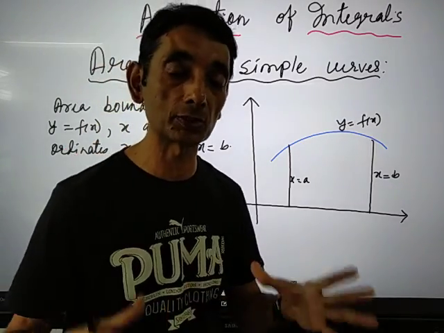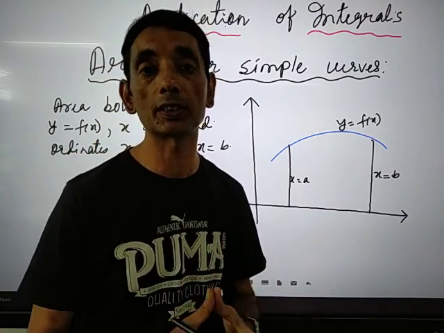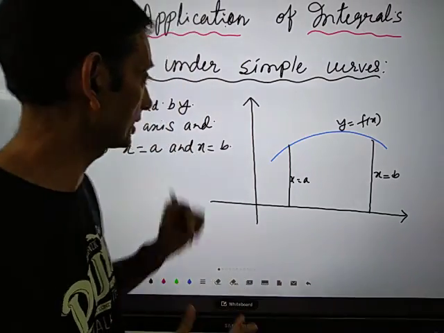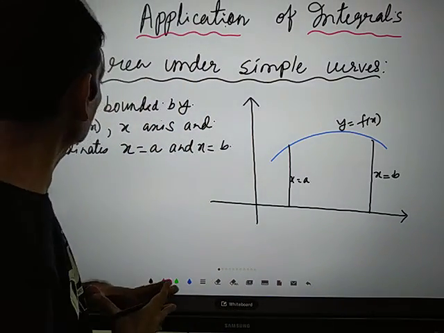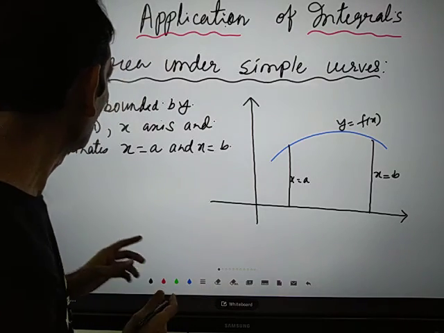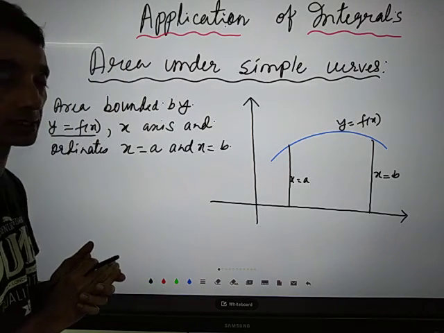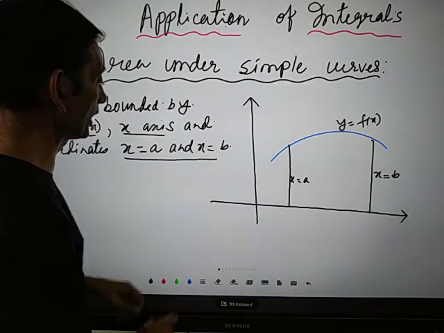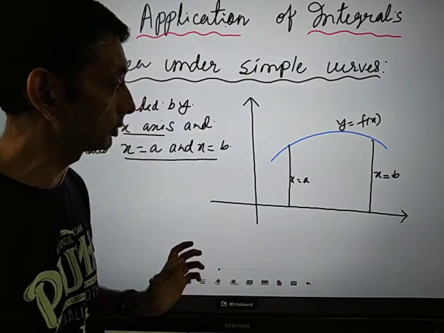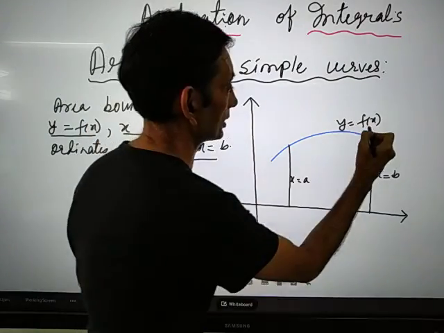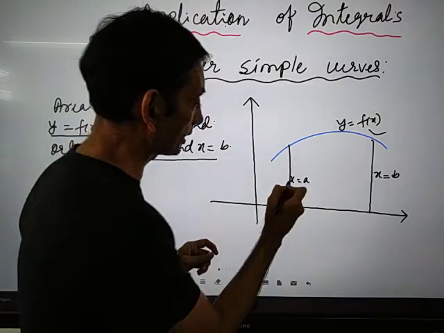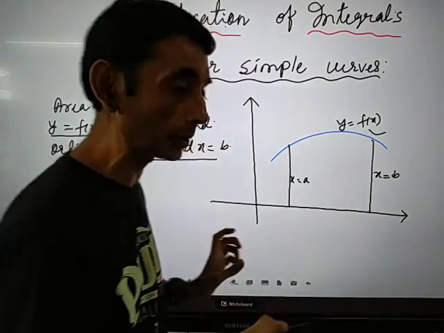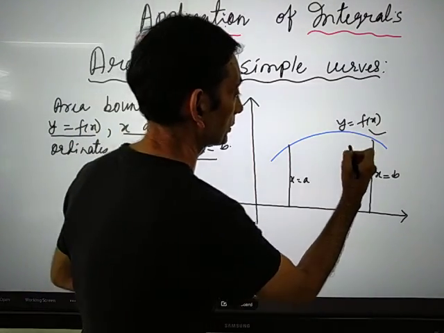First we'll discuss the simple theory that is needed for this chapter. This is theory 1. We're going to find the area bounded by y is equal to f(x), the x-axis, and the ordinates x is equal to a and x is equal to b. The curve is y is equal to f(x), the ordinates are x is equal to a and x is equal to b, and the x-axis is this. So we need to find out this area.